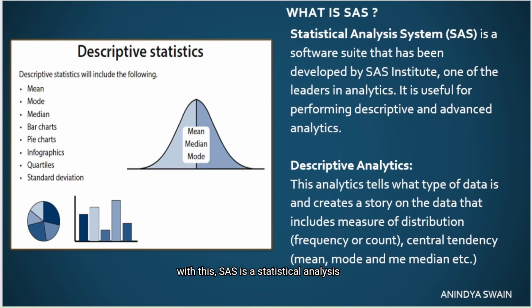Now, SAS is a statistical analysis system and it is one of the leaders in the analytical market. By using SAS, we can do descriptive and advanced analytics. Descriptive analytics creates a story on a given data. It is like the basic statistics such as mean, mode, median, which we also call central tendency, and it describes the data.